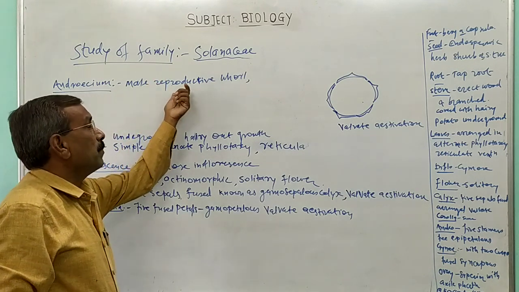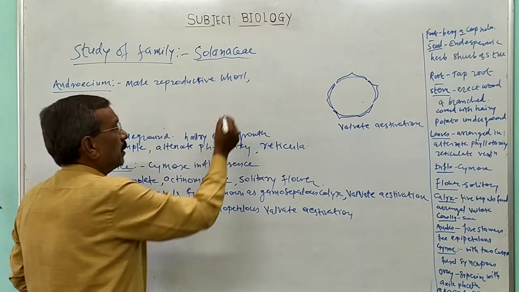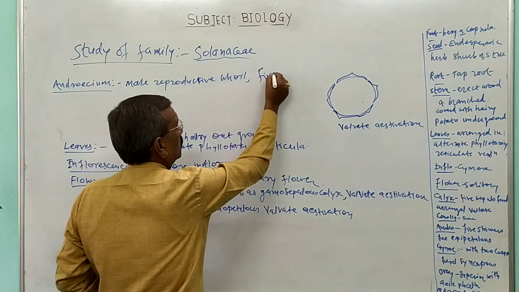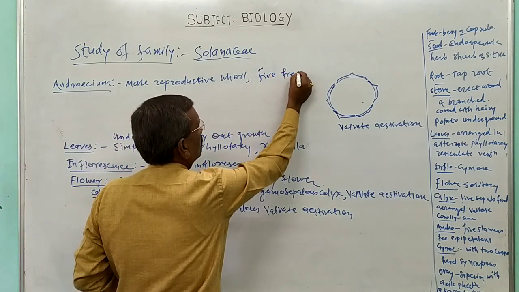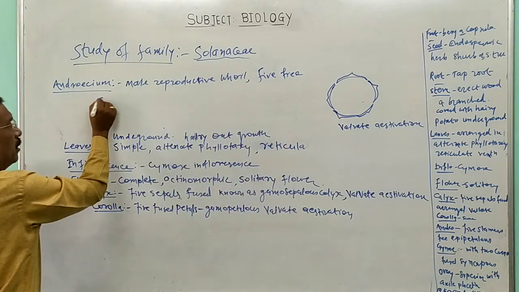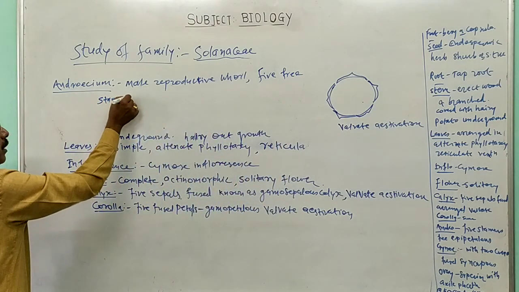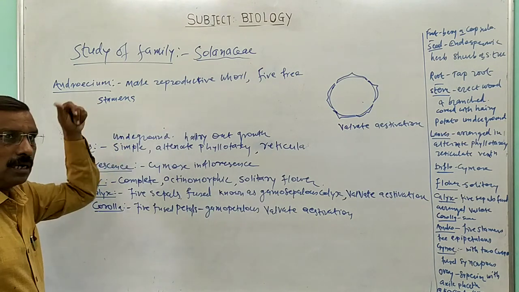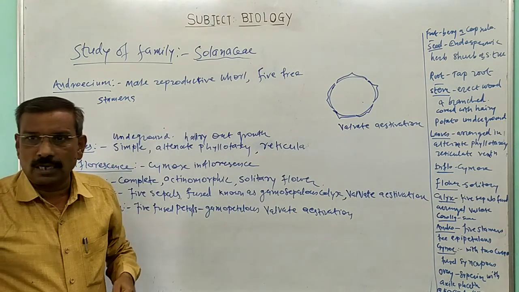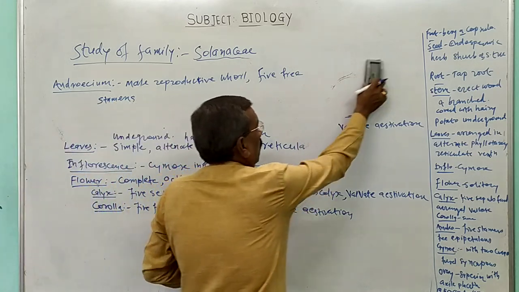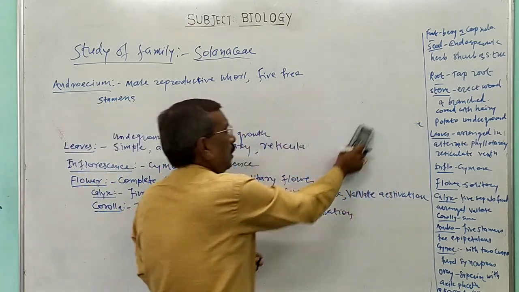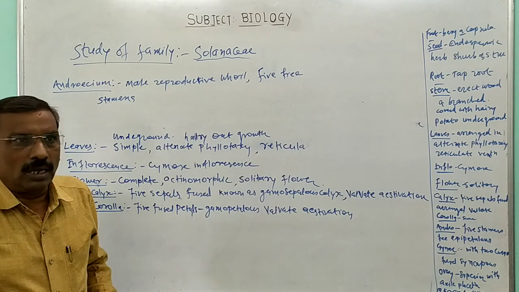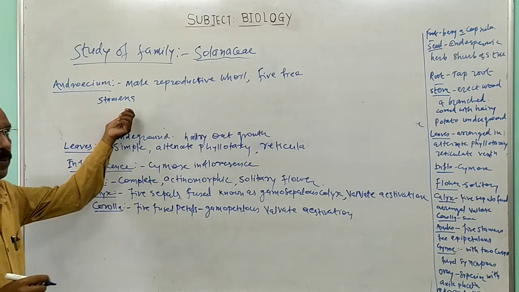In members of family Solanaceae, there are 5 free stamens. But these 5 free stamens remain attached to the petals of the corolla. That condition is known as epipetalous.